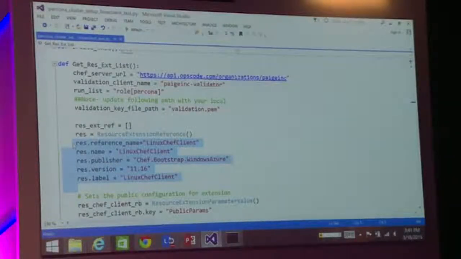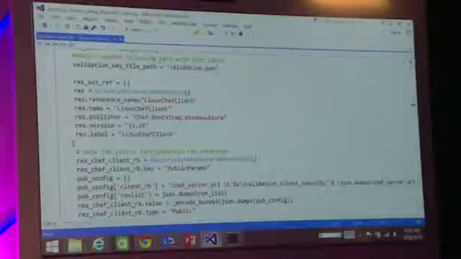So I have this function where I'm simply saying I want to use... are you able to see the code? Yeah. So if you look at the reference name, I'm simply saying that it's a Linux Chef client. This is the extension I want to install. If you saw Nasser, he had used the custom script extension. We did the same thing. In the custom script extension, we were installing Chef through a shell script. Here, instead of installing Chef, which then installs the MySQL cluster, we're directly telling it to install Chef and install the MySQL cluster. We're not really installing Chef in the script. Azure is going to install Chef.